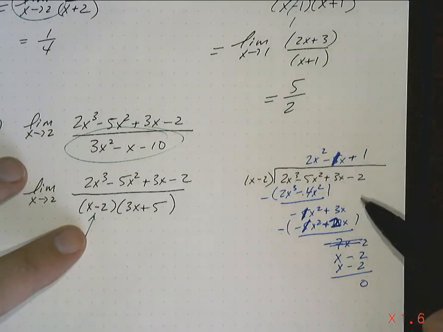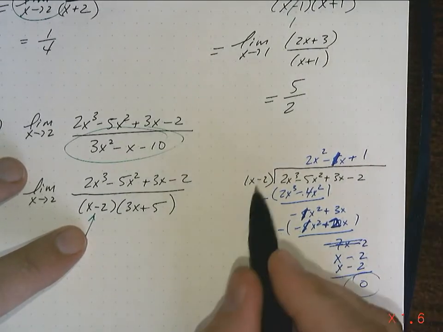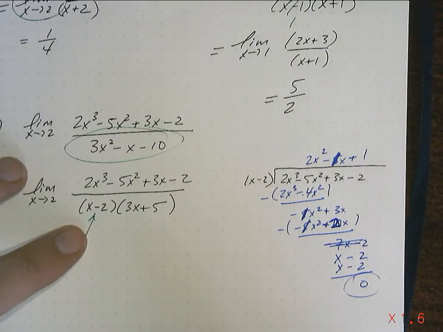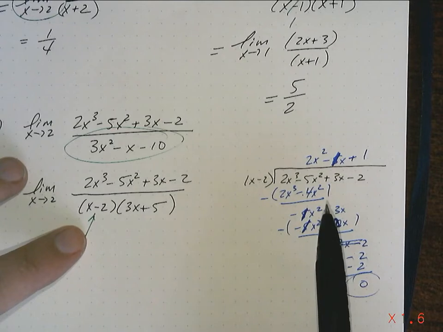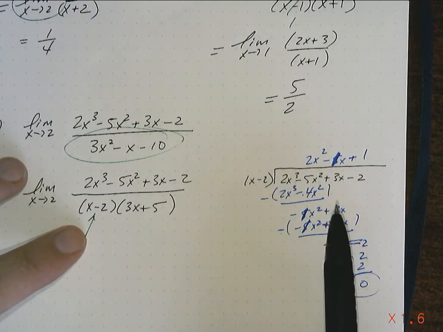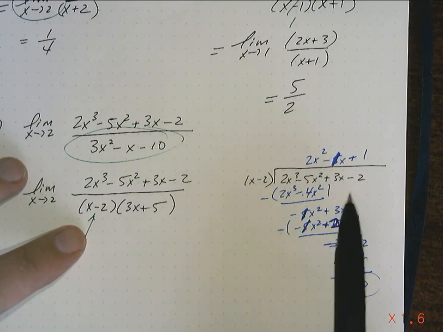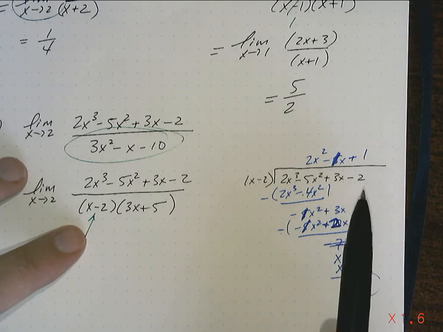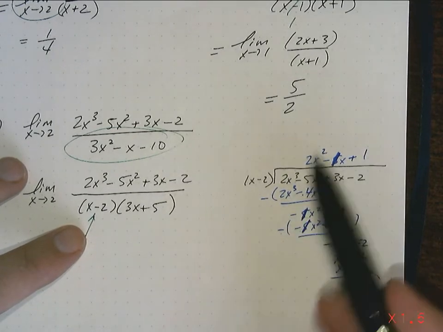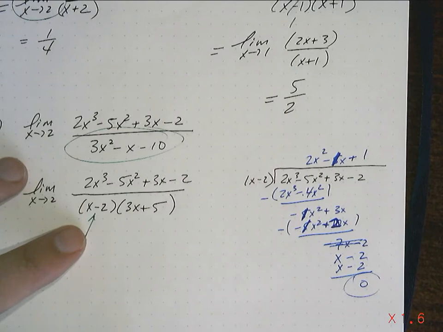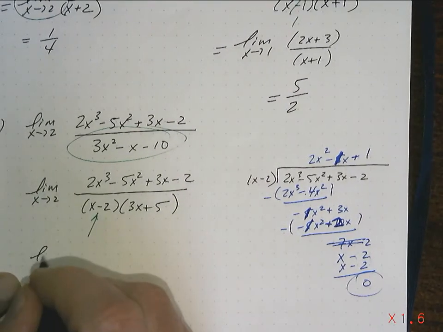And notice I knew that I was making a mistake here because I knew that this had to be a factor for my question to work. We good? Now, I sort of stumbled in here, but this is the first time I've done long division in a year and a half. So I won't stumble my next time, okay? And you guys, you're going to make mistakes, fix it up, and be more proficient for your next one.